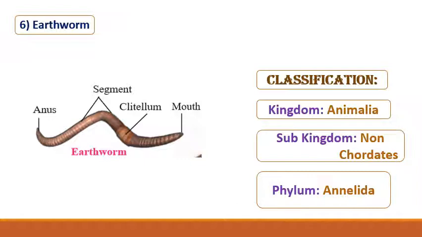Most of the animals are free living, but a few are ectoparasites. Their body is covered with a special cuticle. Remember this. These animals are either hermaphrodite or unisexual. Examples are earthworm, leech, nereis, etc.